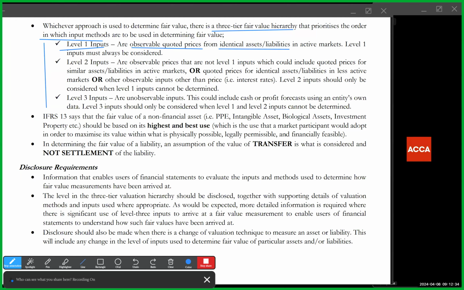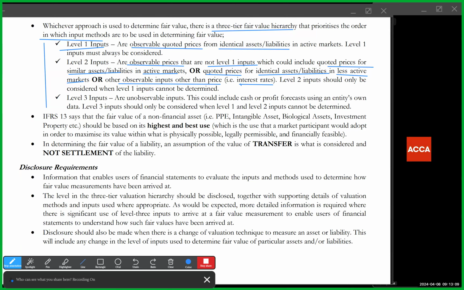It is when you can't find observable, meaning market quoted prices for identical assets or liabilities, that you then go to level 2. There are market prices that are not level 1 inputs, which could include quoted prices for similar assets in active markets, or quoted prices for identical assets in less active markets, or other observable inputs other than price, like interest rates. Always try to pick some form of market data in determining your fair value.